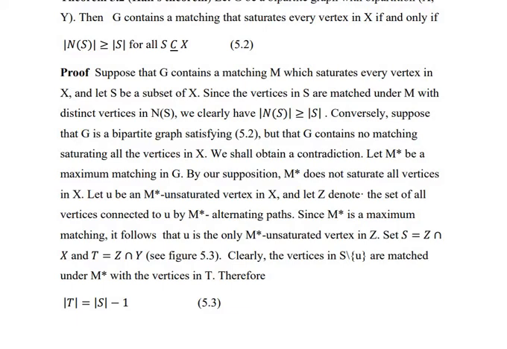Since M* is a maximum matching, it follows that u is the only M*-unsaturated vertex in Z. Set S equal to Z intersection X and T equal to Z intersection Y, as shown in the figure below. Clearly, the vertices in S minus u are matched under M* with the vertices in T. Therefore, cardinality of T equals cardinality of S minus 1.